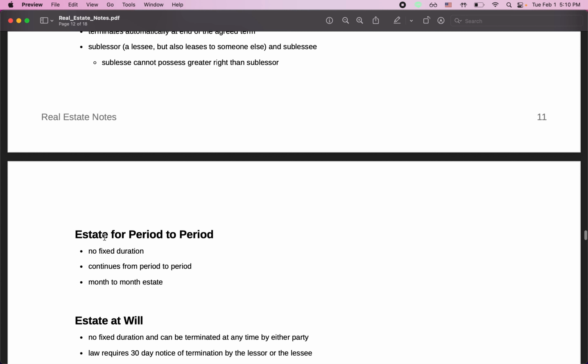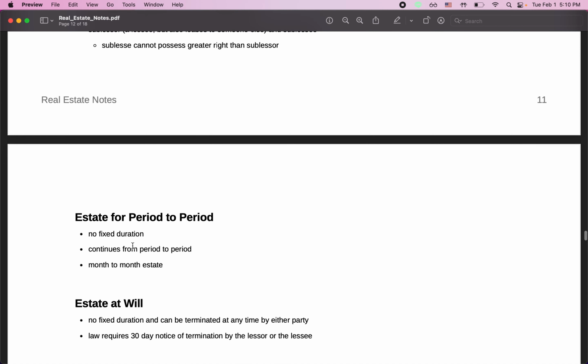So estate from period to period is essentially month to month, right? Or I guess there is year to year. Essentially, there is no fixed duration for how long the lease will happen. It continues from period to period.